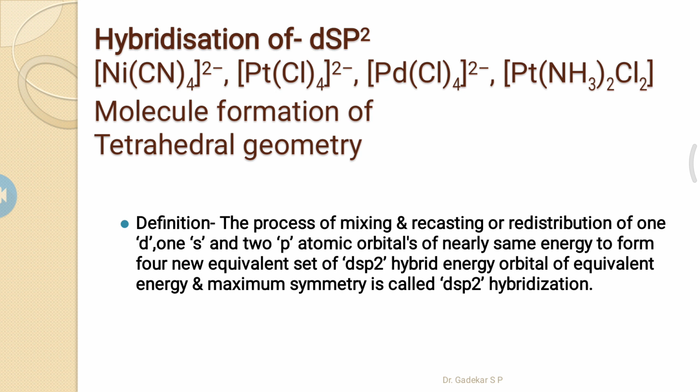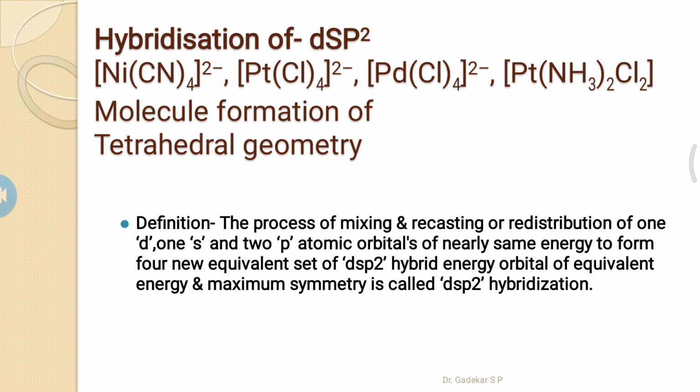In dsp2 hybridized molecules, the formation of a square planar complex occurs. Here a correction: it is not a tetrahedral geometry; dsp2 hybridization forms a square planar geometry. What is the definition of dsp2 hybridization?